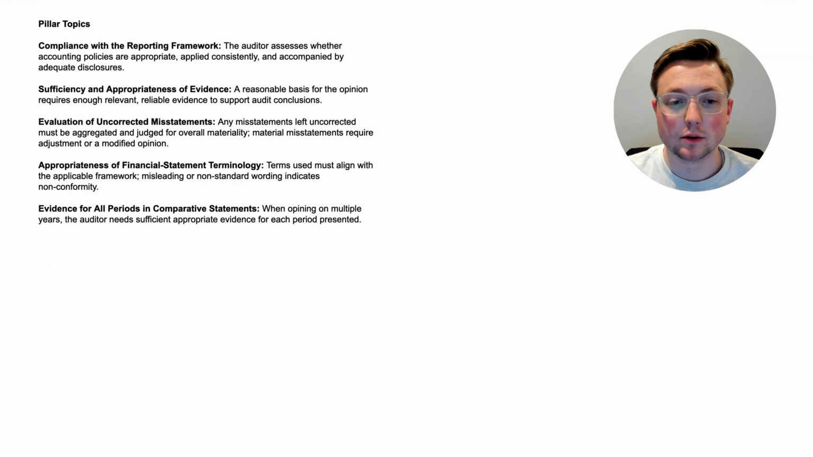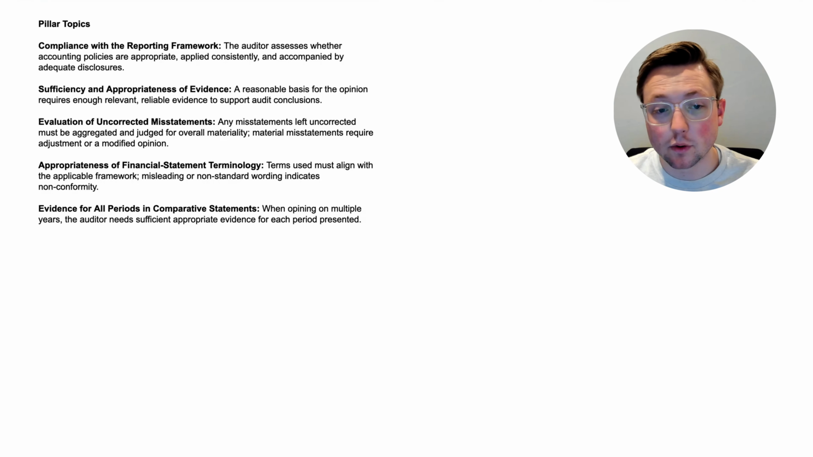All right, here we are at the pillar topics. Let's just dive straight in. First off, compliance with the reporting framework. And again, remember, these are all factors that auditors have to consider when they're forming their opinion. So again, compliance with the reporting framework, the auditor assesses whether accounting policies are appropriate, applied consistently, and accompanied by adequate disclosures. Now let's talk about sufficiency and appropriateness of evidence.